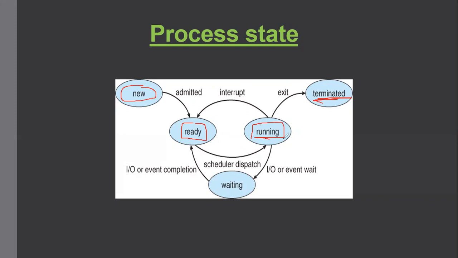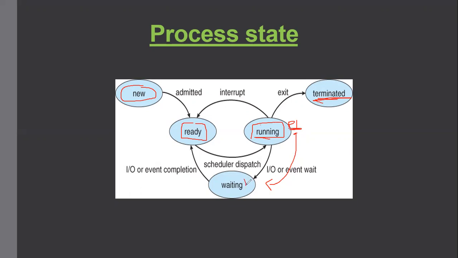But that's not always the case. Suppose you have a process P1 which is running right now, and while running, it requires some input output devices. Let's say it wants to take input from the user. So that process will have to wait for that IO service to complete first. Hence it will move to the waiting state. Waiting state means the process is waiting for some event to occur, such as an IO completion signal or the reception of a signal, etc. So P1 will go to the waiting state and wait for that service to complete first.